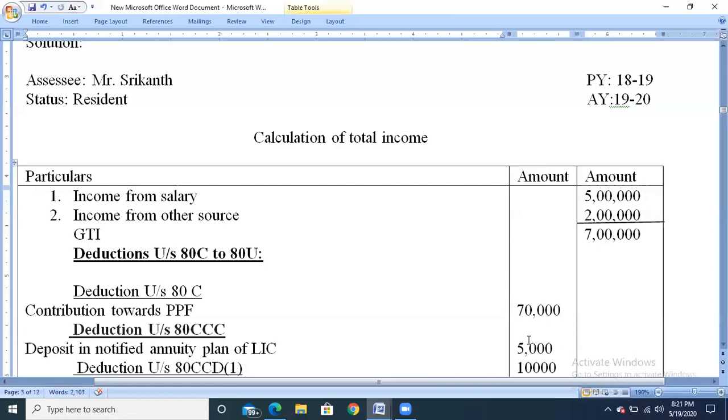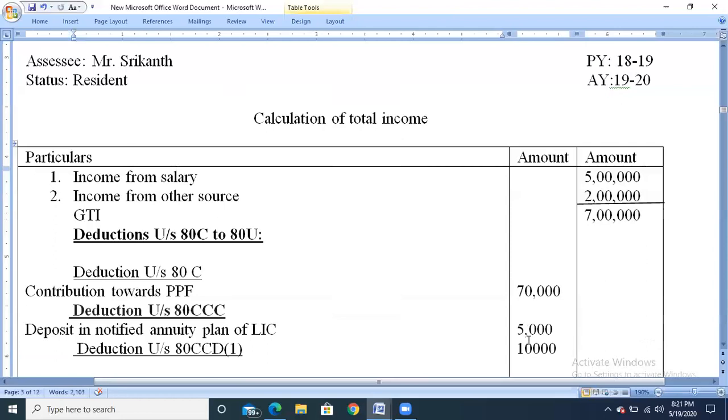And next, deduction under section 80CCD. Be careful whenever you are calculating any deductions under section 80CCD. We need to segregate into three parts: 80CCD 1, 80CCD subsection 1B, and 80CCD subsection 2.